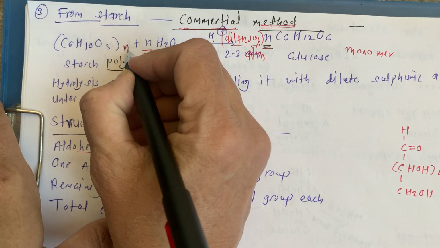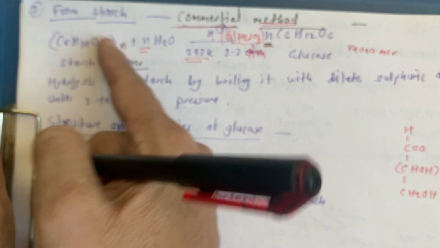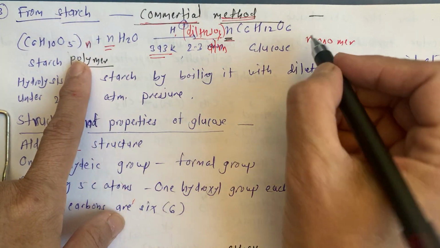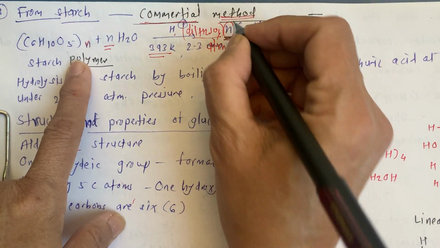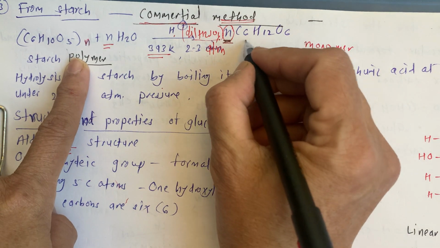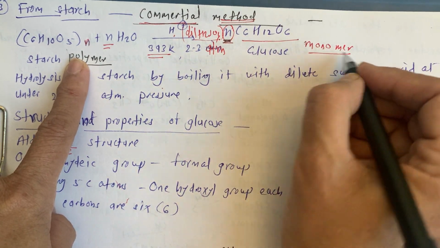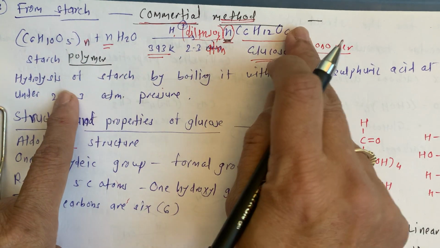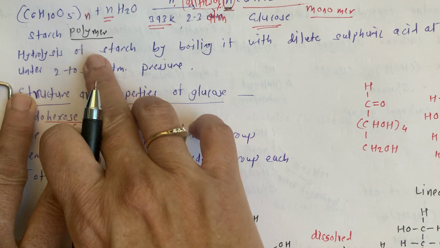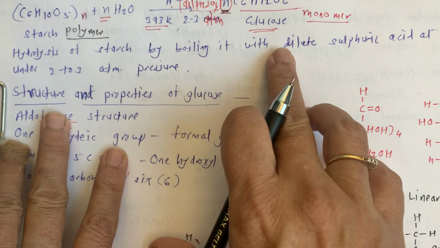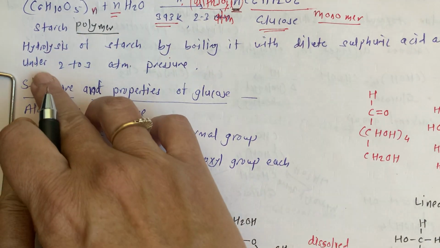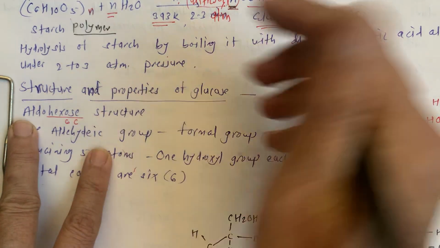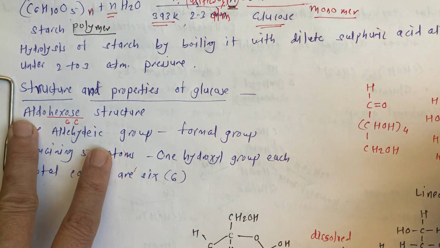Here we write n in the bracket for the chain, and when we separate it out we write n here, and this is the number of monomers of glucose we get in this reaction. So this is nothing but hydrolysis of starch by boiling with dilute sulfuric acid at 393 Kelvin under 2 to 3 atmospheric pressure. We can prepare glucose.